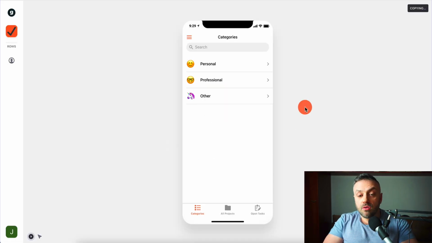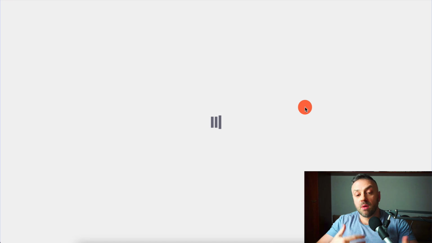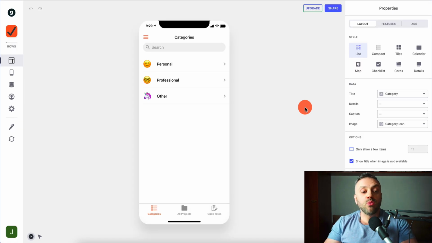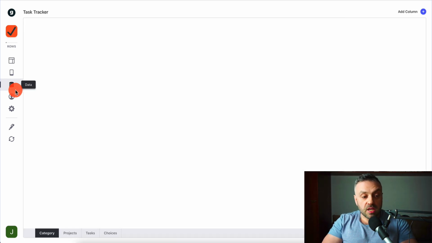I'm going to click continue, and we are basically copying this template into part of our own apps that we can modify. We can do whatever we see fit. And so we have this template here. It's ours now, and we can basically do tabs. We can do all this. This is what the data looks like.